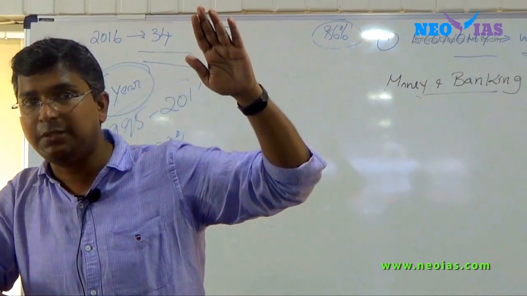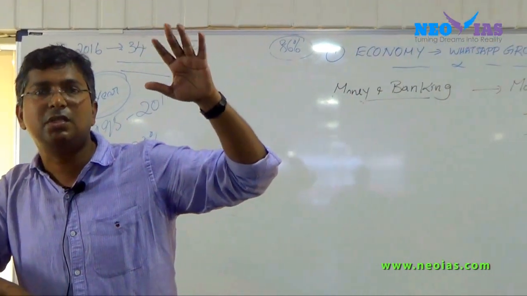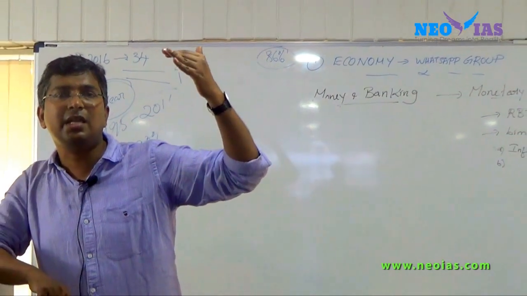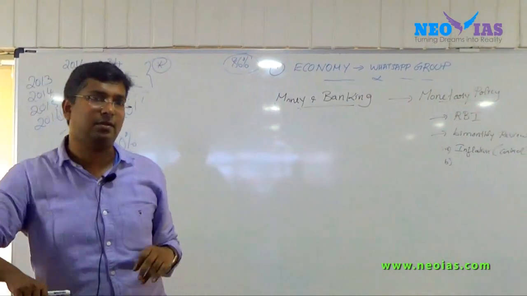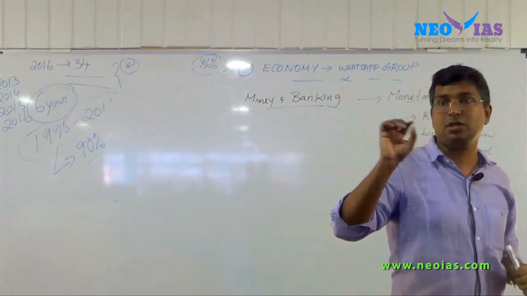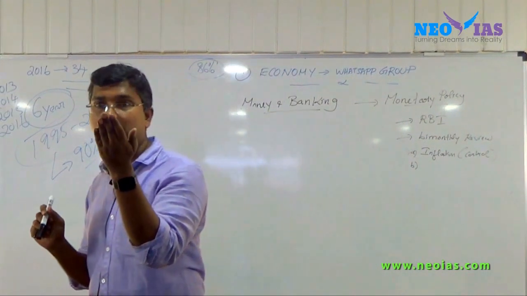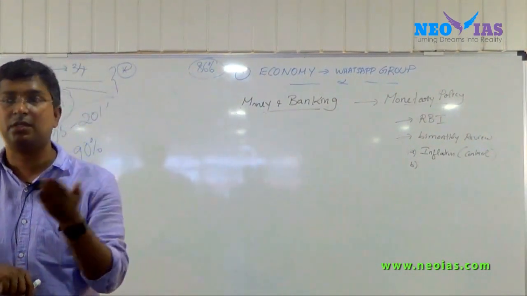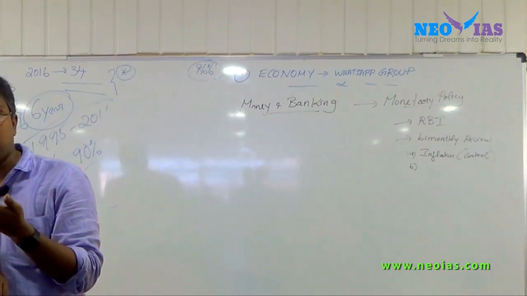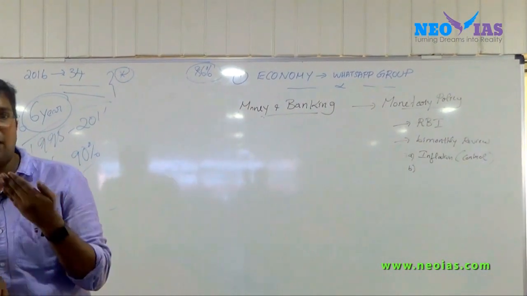Now, what is this inflation? In simple terms, inflation is nothing but a persistent, continuous increase in the price level of the commodities or services which you use. Now, what's the problem when there is a persistent increase in the price level?